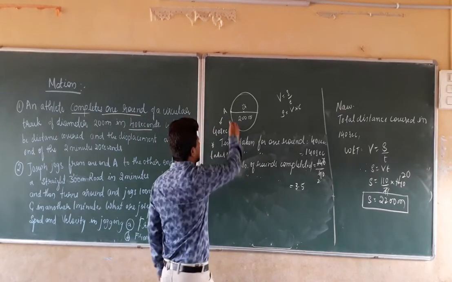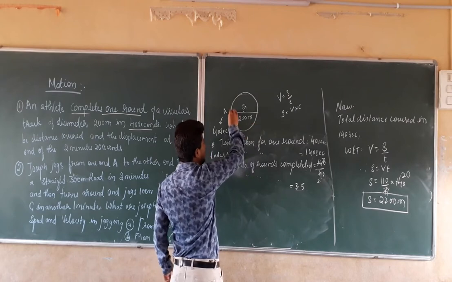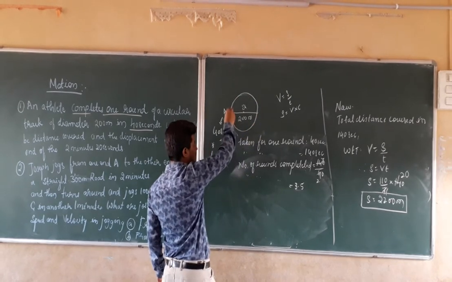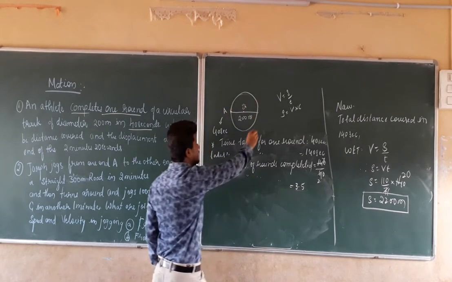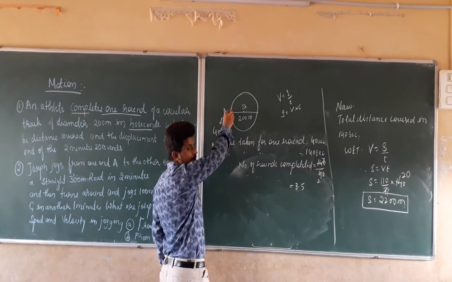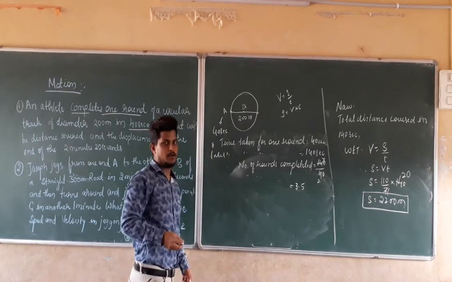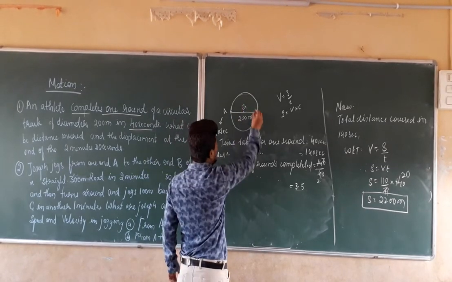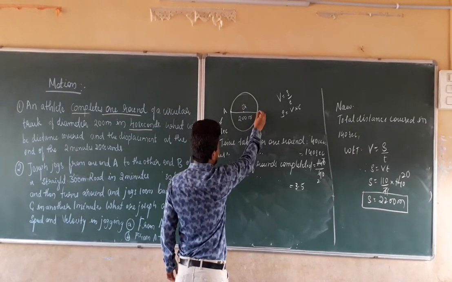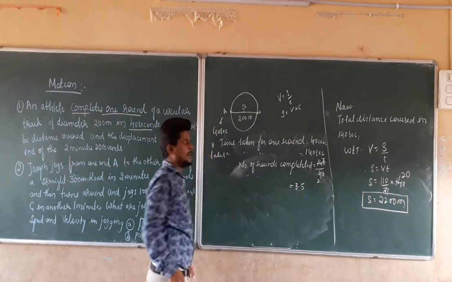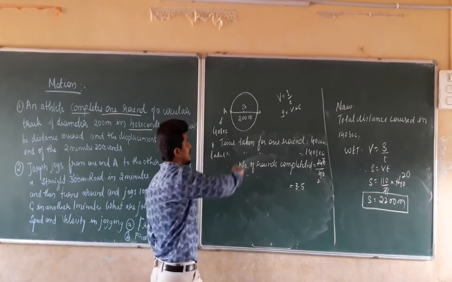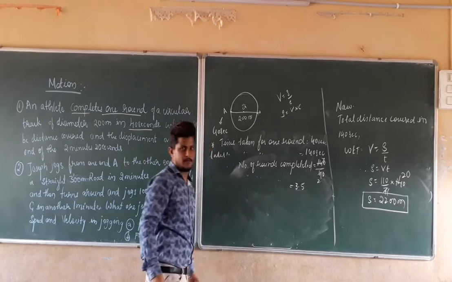So this is going to complete the first round and come back here. This is going to complete the second round and come back here. This is going to complete the third round and come back here. And it is going to complete a half round again, and it will be exactly at this point. The final position of the athlete will be at this point.